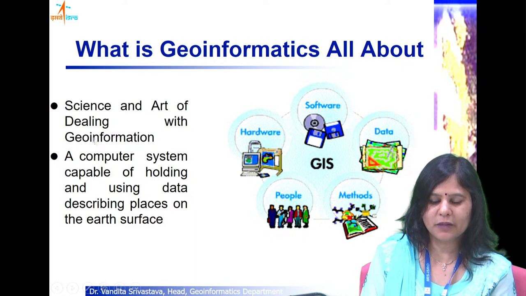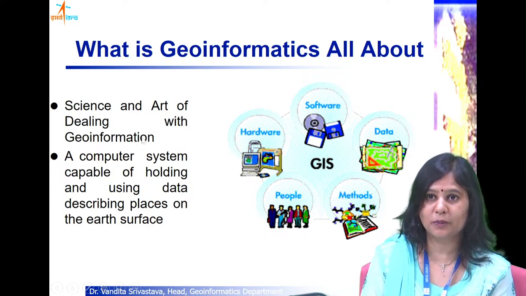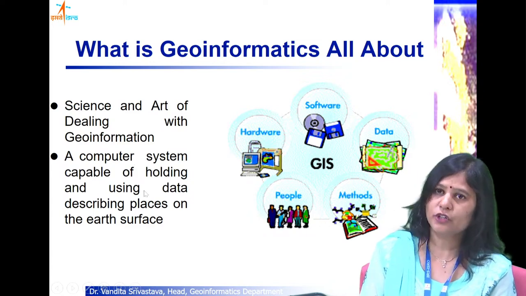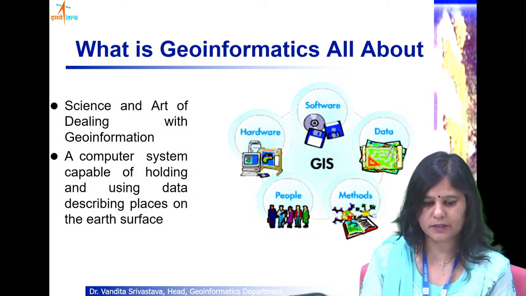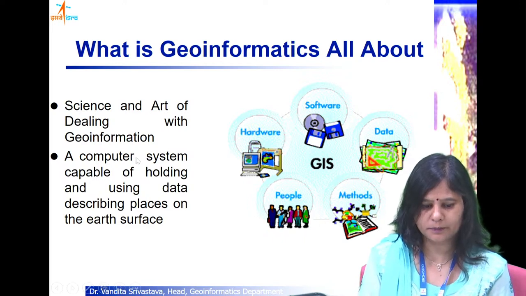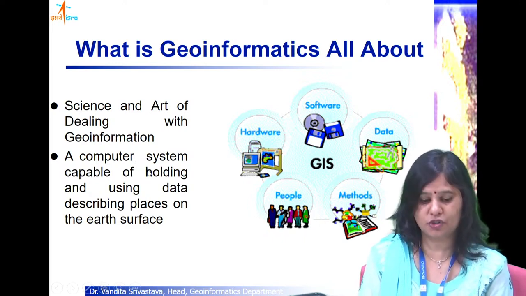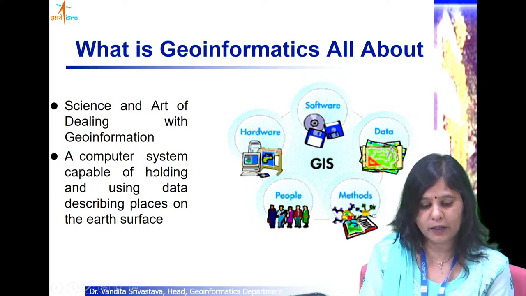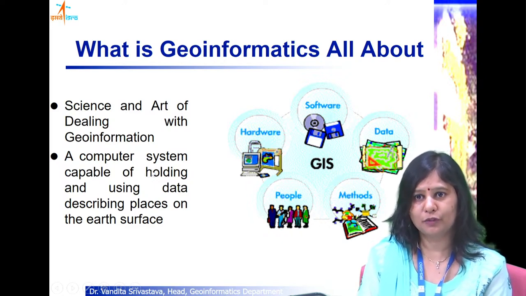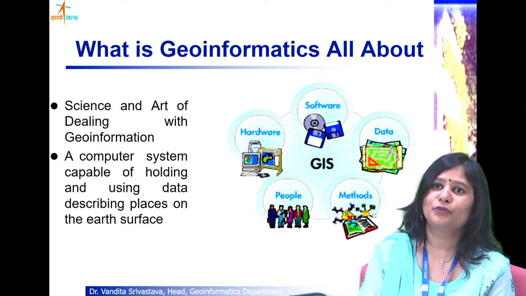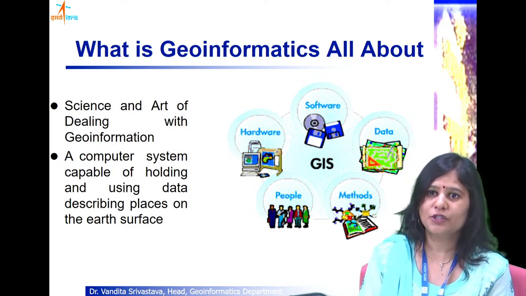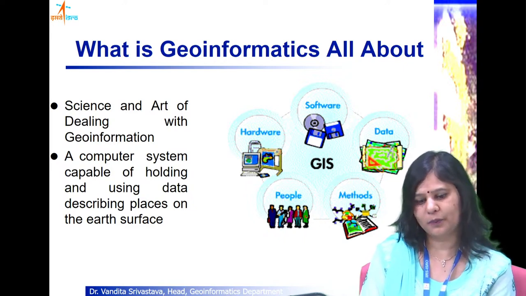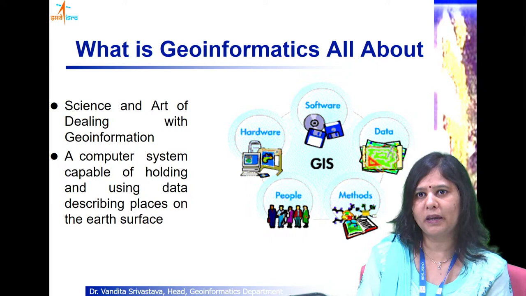So we are basically talking about geoinformation science or geoinformatics, the art and science of dealing with geoinformation. When we talk about GIS as a computer system, we are talking about a system that is capable of holding and using the geographic information that describes various places, various phenomena on the geographic earth.